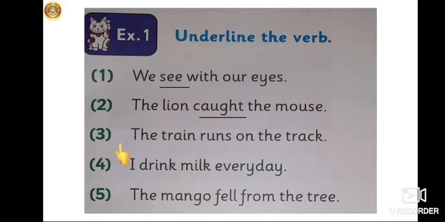See the third sentence. The train runs on the track. Now train, even though it is a thing, it is doing some work. What is it doing? It is running on the track. So here runs is a verb. So you have to underline runs over here.